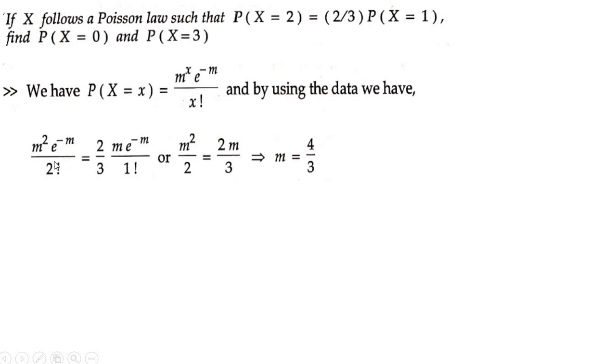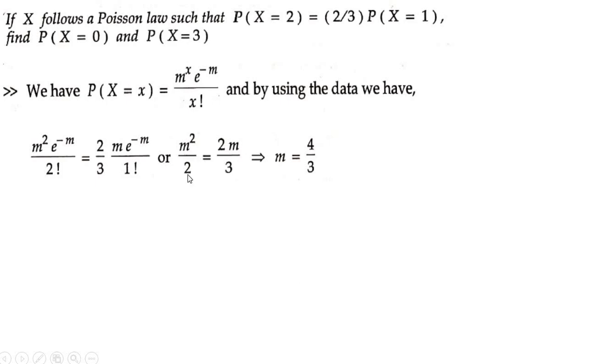Sorry, 2 will not get cancelled because 2 is in the denominator, right? This 2 will get multiplied with this numerator 2. So 2 into 2 will be 4. So you get m is equal to 4 by 3. If you want, see, they have written here e to the power minus m, e to the power minus m will get cancelled. All the remaining terms they have written as it is. M square by 2 equal to 2m by 3. 1 m you will get cancelled towards the left as well as towards the right hand side.